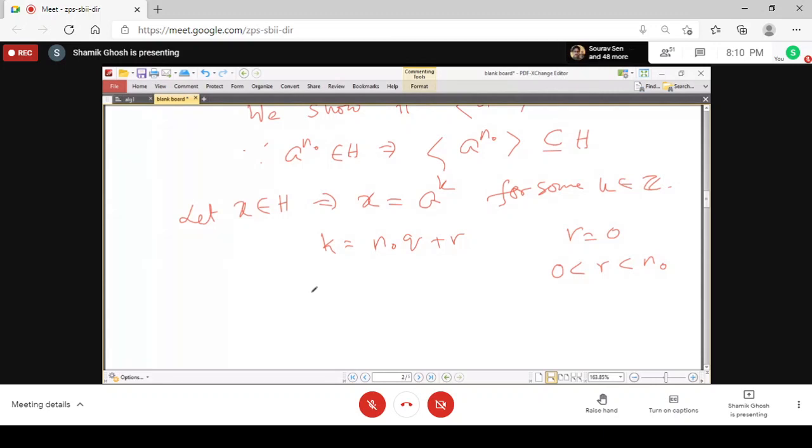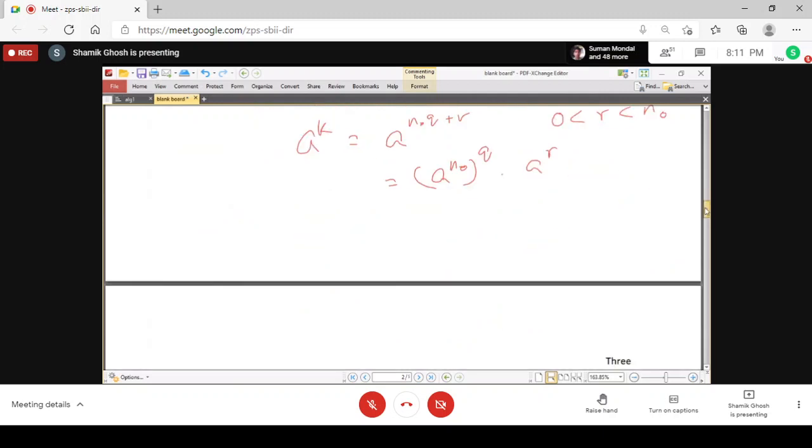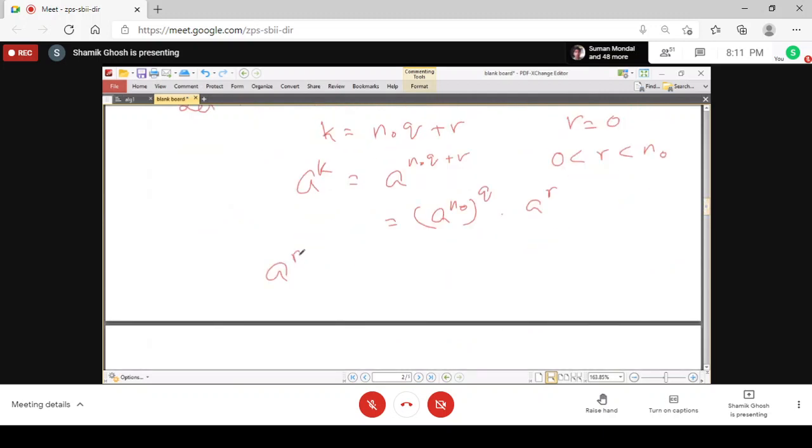Now what happens, you see that a to the power k equals a to the power n0 q plus r, which you can write as a to the power n0 whole to the power q into a to the power r. Then what is a to the power r? So a to the power r is equal to a to the power k into a to the power n0 whole to the power minus q. Now a to the power k is x, and the other is a power of a to the power n0.